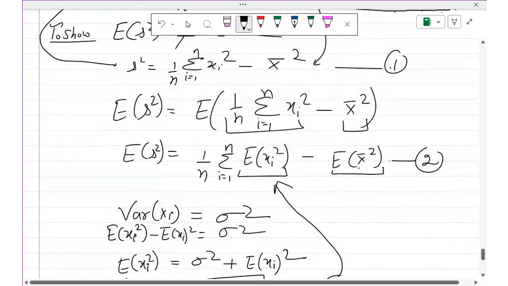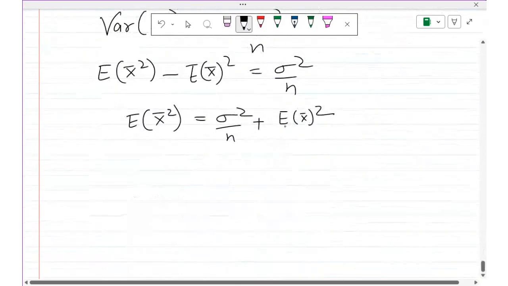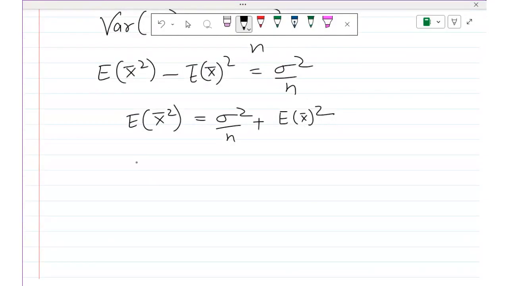Now what is E of x bar? Yes, students, E of x bar we have found as the first thing that we have done in today's class. What is that? Can you tell? No student is answering.